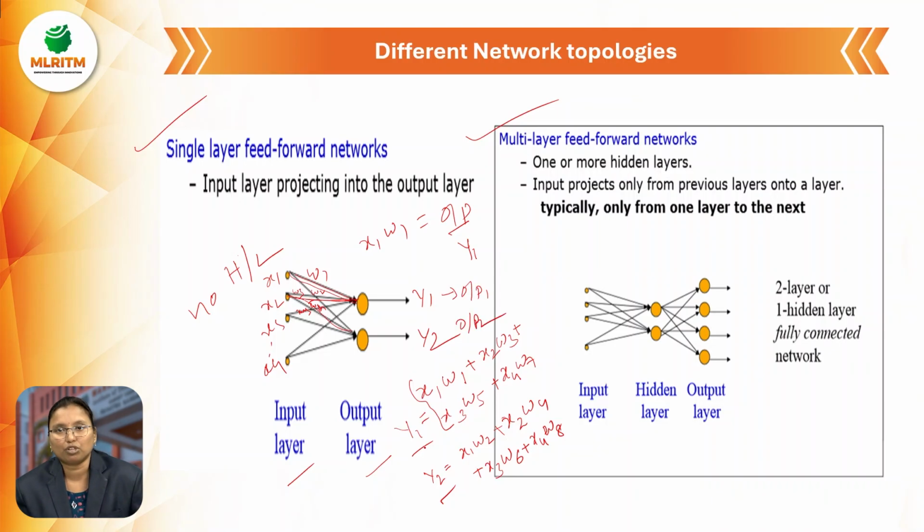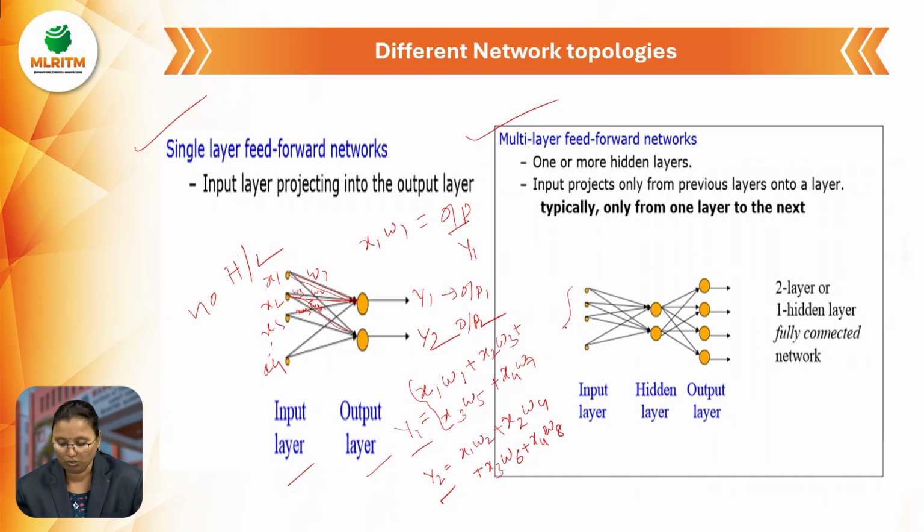This single layer feed forward network means only input layer and output layer only. Like that, multi-layer feed forward networks means here hidden layers are there. So one hidden layer or a number of hidden layers we have to include based on the situation, based on whatever diagram is given. So multi means more than one. If it includes one, or otherwise more than one also.